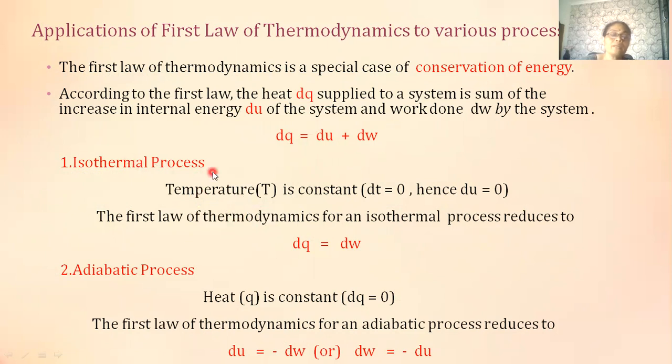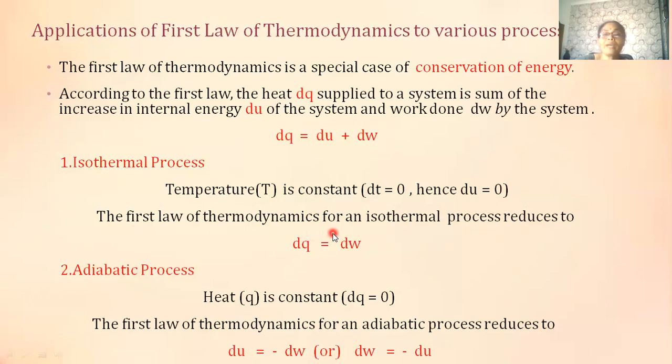The first among them is the isothermal process. We know that in an isothermal process, the temperature remains constant. When there is no change in temperature, T is constant, then the change in temperature will become 0. We know that the temperature T and the internal energy U are related to each other. Hence, when temperature remains constant, U also remains constant. Hence, dU becomes 0.